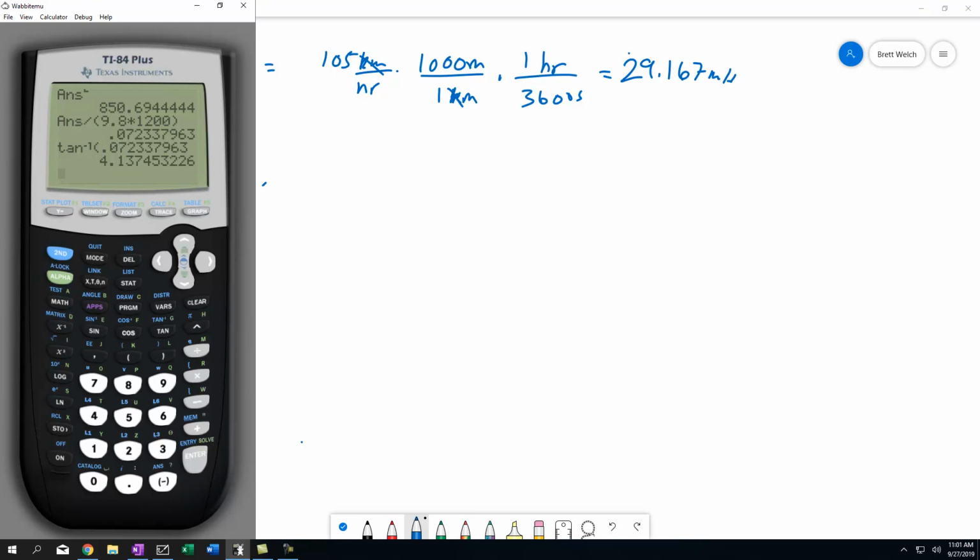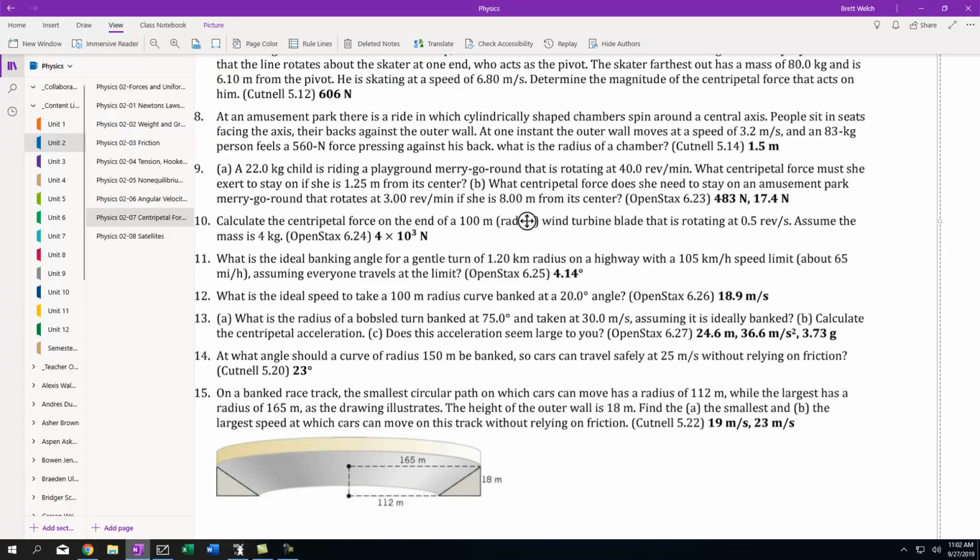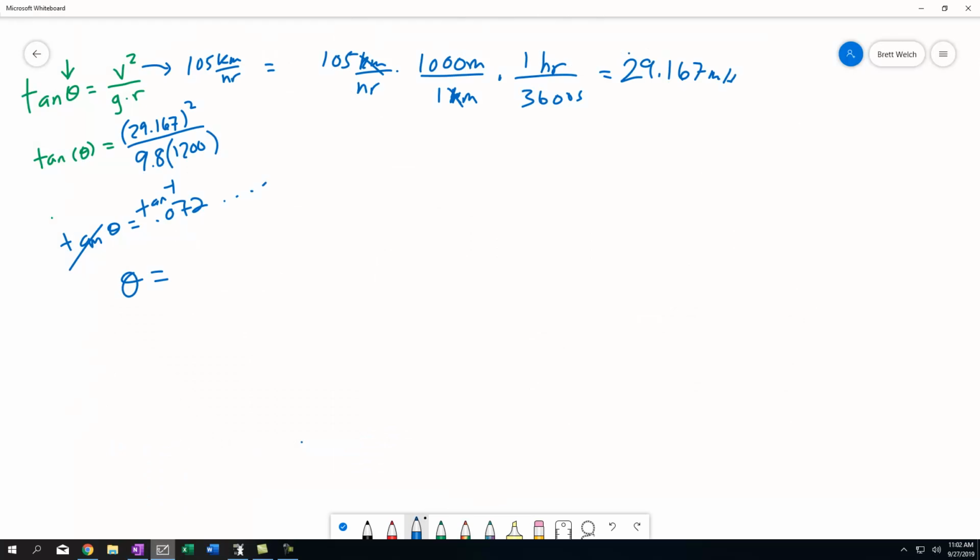Now, for sig fig purposes, number 11 had 3 sig figs, so I'll keep 4.14 degrees. The other problems on this assignment are still going to use that formula. They're just solving for different stuff. So hopefully that's enough to help you get through and answer the questions that you have. Good luck.